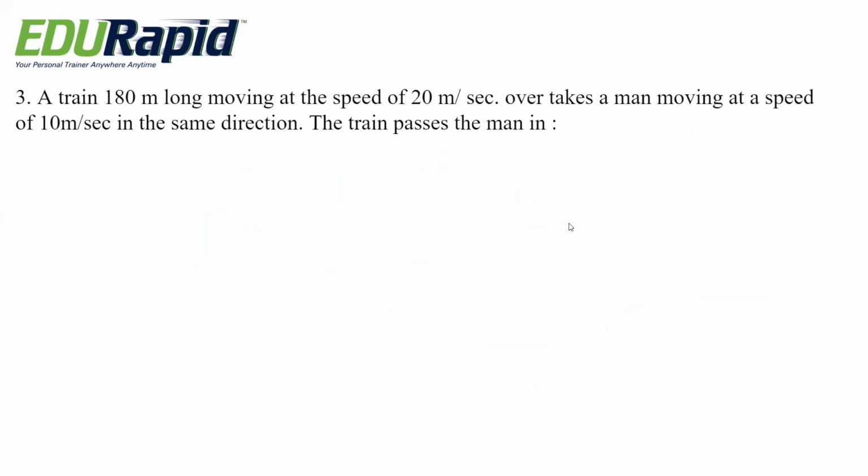Next question. A train 180 meter long moving at a speed of 20 meter per second overtakes a man moving at a speed of 10 meter per second in the same direction. The train passes the man in 6 seconds, 9 seconds, 18 seconds, 27 seconds.